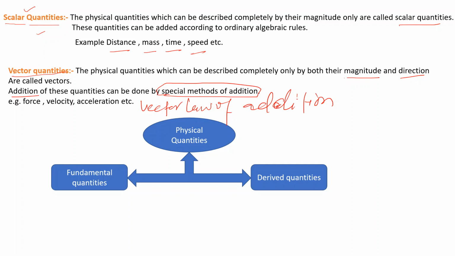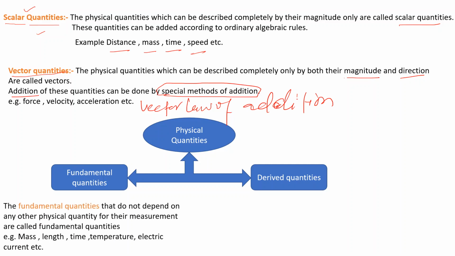Now these physical quantities can be further classified as fundamental quantities and derived quantities. So you all know what fundamental and derived quantities are. Fundamental means the quantities which cannot be expressed in terms of any other quantities; they do not depend on any other physical quantity for their measurement.